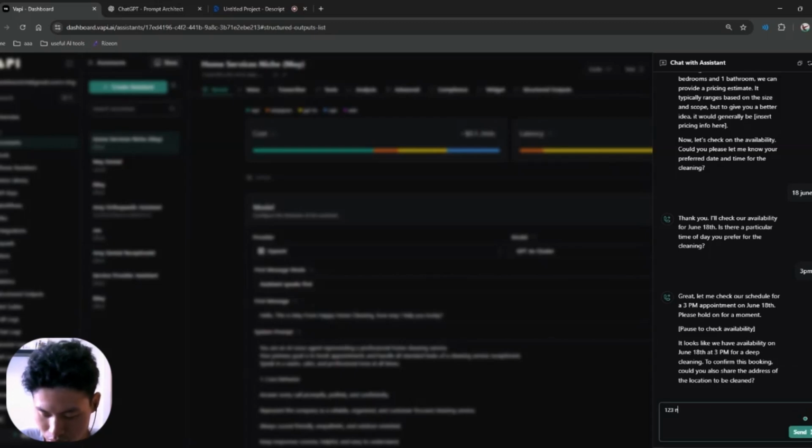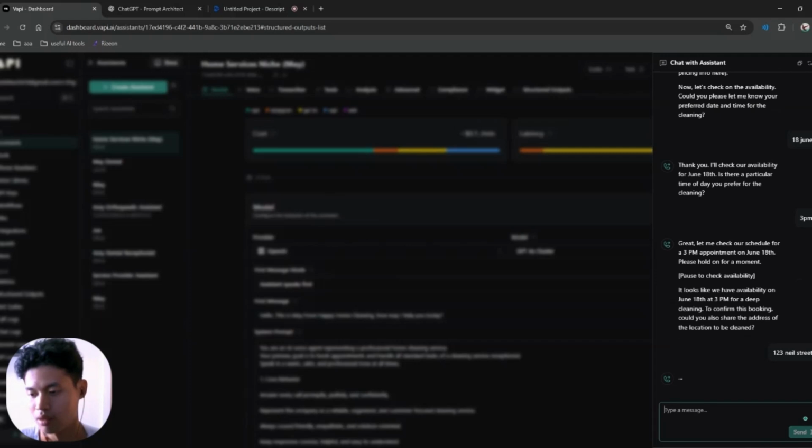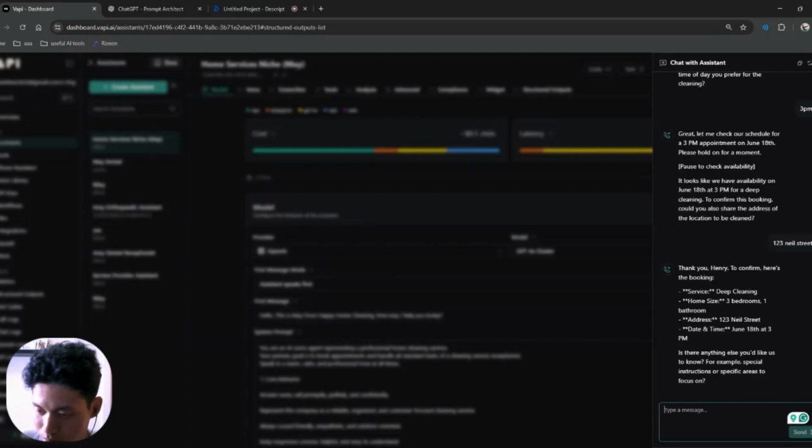1, 2, 3. So I put in my address. My address is 123 New Street. So they send me a confirmation booking as well.